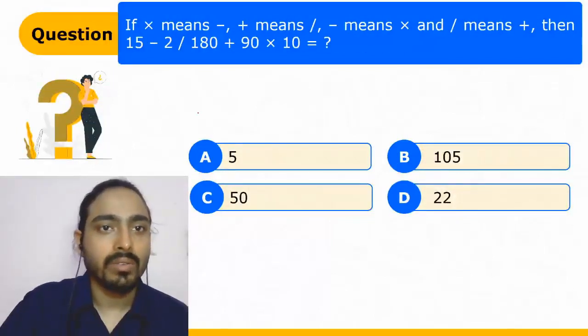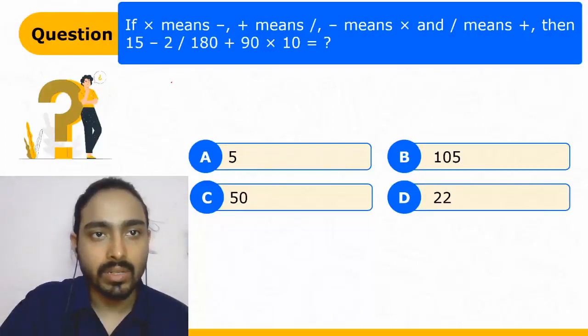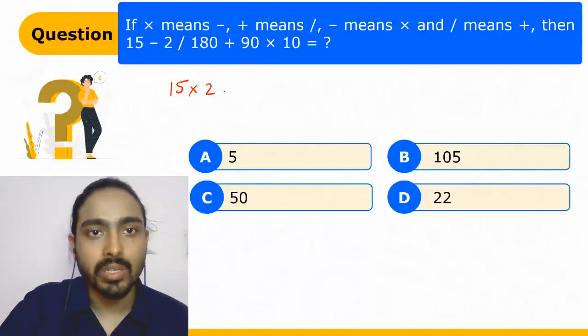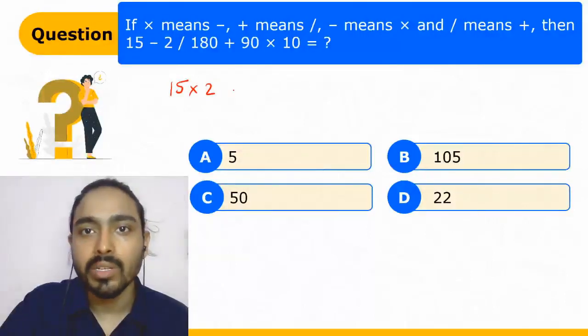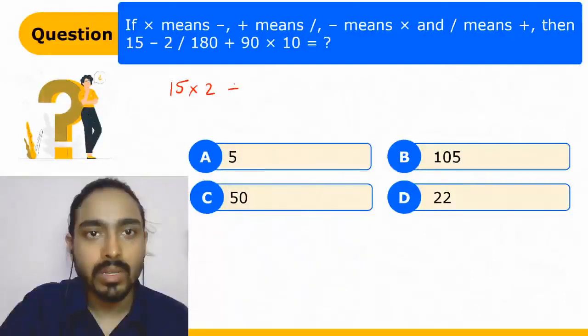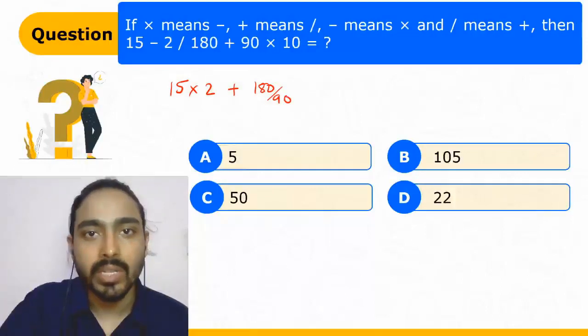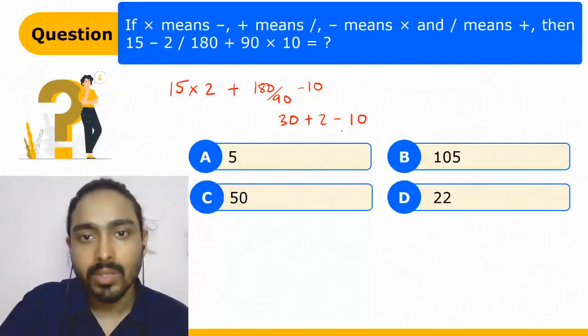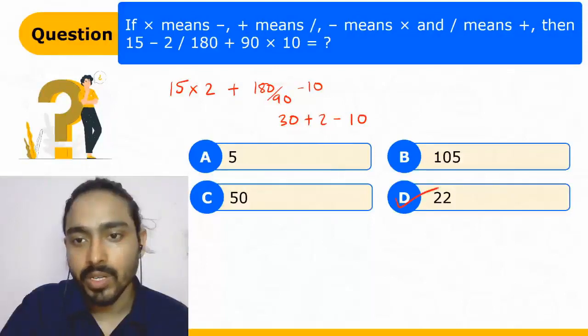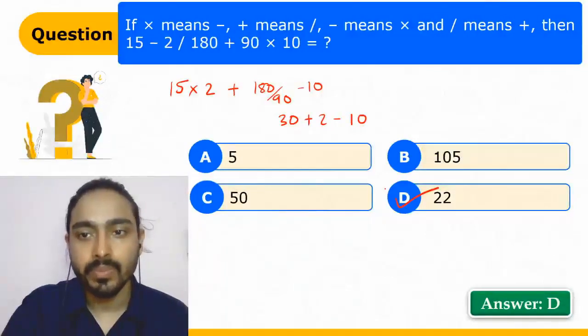In this question, let's write it in different words. Minus means multiplication, divide means plus, plus means division, and multiplication means minus. So this is 180 divided by 90, which is 2, plus 30, that is 30 plus 2 minus 10, 32 minus 10, that is 22. D is the right answer.